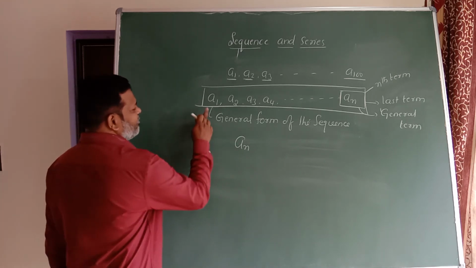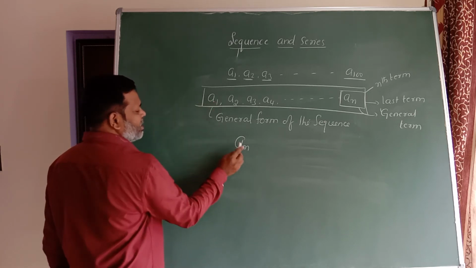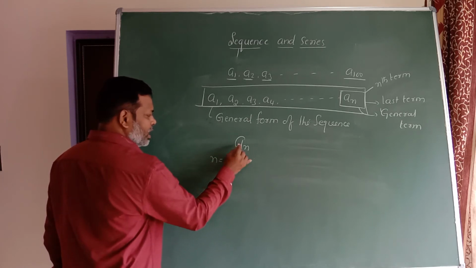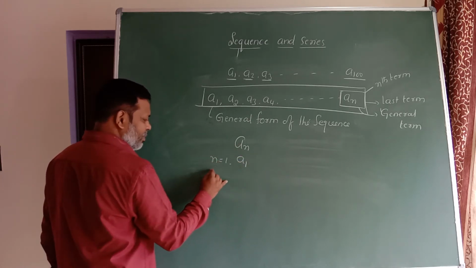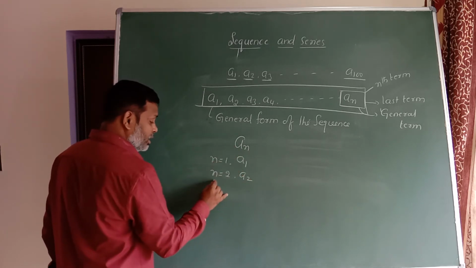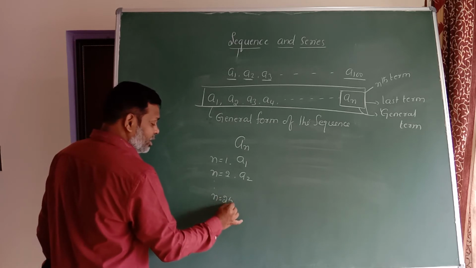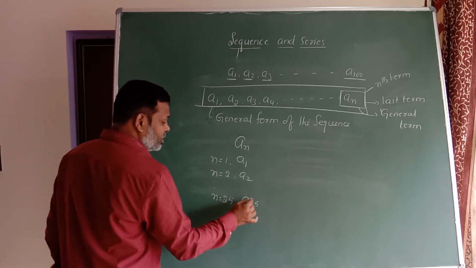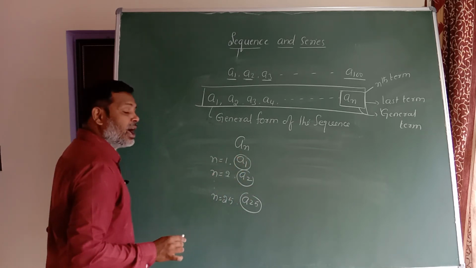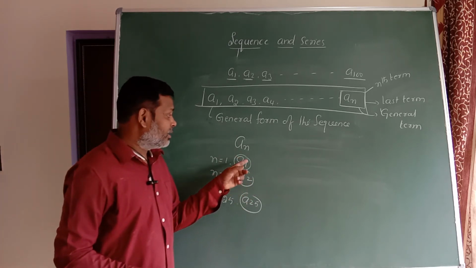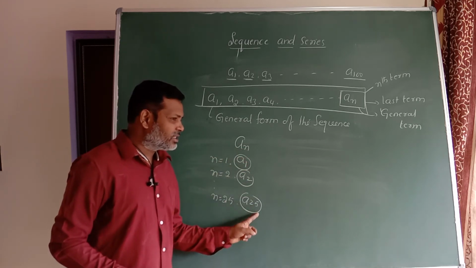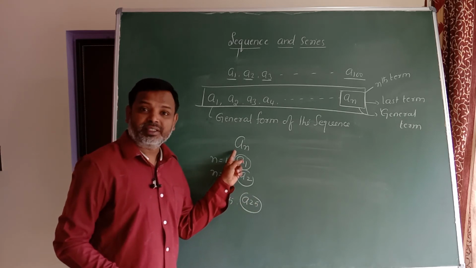Suppose, sir, I need the first term, A1. Then what should we do? Put n equal to 1. When n is equal to 1, what will you get? A1. When n is equal to 2, what will you get? A2, the second term. If you put n equal to 25, what will you get? A25. So this is the 25th term, this is the second term, this is the first term. So by putting the required value, that means n equal to 1, 2, 3, 4, 5 and so on, you will get the required term of the sequence.